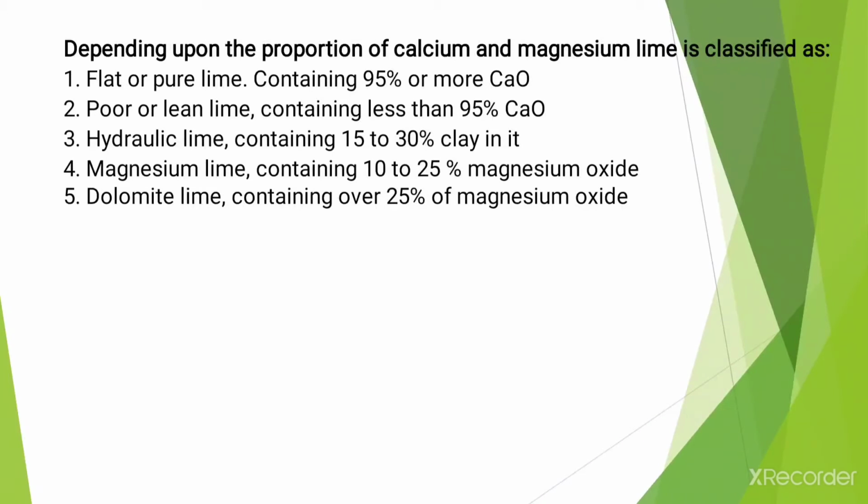Then depending upon the proportion of calcium and magnesium, lime is classified as follows. First one, that is fat or pure lime, containing 95% or more calcium oxide. Then poor or lean lime, containing less than 95% of CaO or calcium oxide. Then hydraulic lime, containing 15 to 30% of clay in it. Then magnesium lime, which consists of 10 to 25% of magnesium oxide, and the last one is dolomite lime, containing over 25% of magnesium oxide.